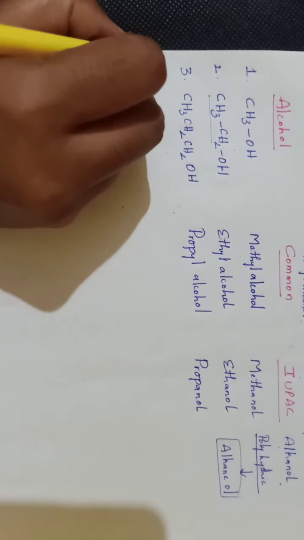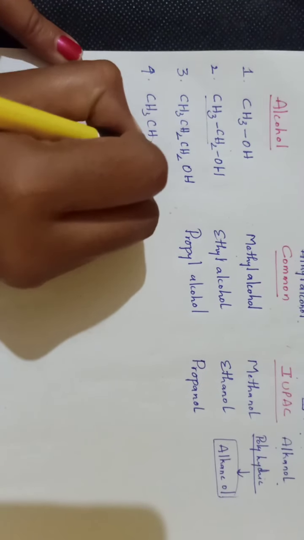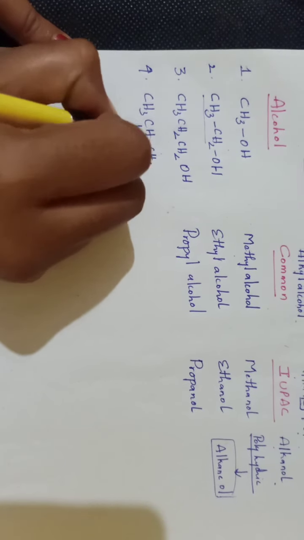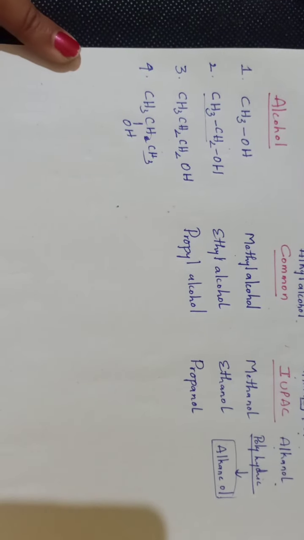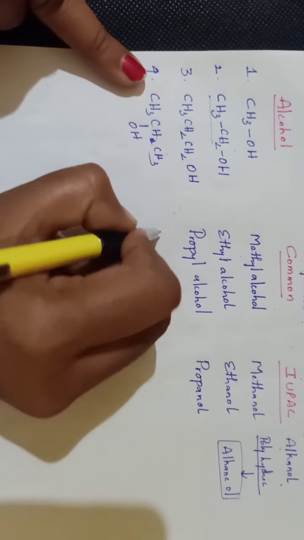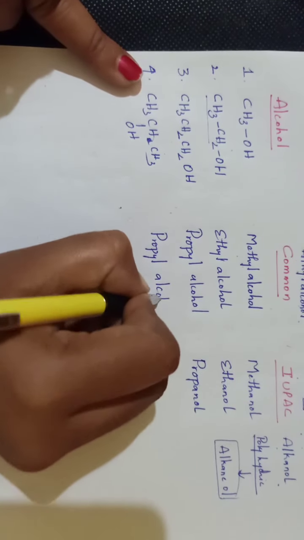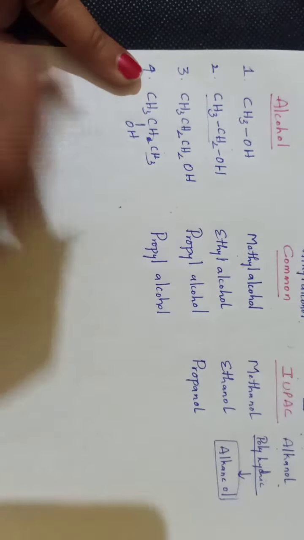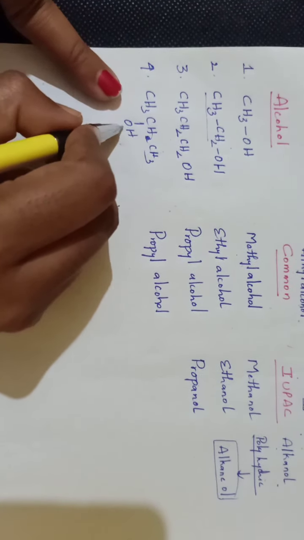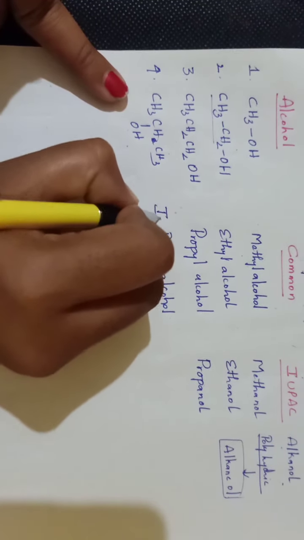Okay, now the fourth example I am taking, that is CH3CH2CH3 and here OH is added. Just imagine. Okay, now even here 3 carbons are present, then it is also known as propyl, and OH is located, then it is known as alcohol. Then what will be the difference between the above one and this one? So here OH is present as a side chain. It is not on the straight chain. So we have to call it isopropyl.